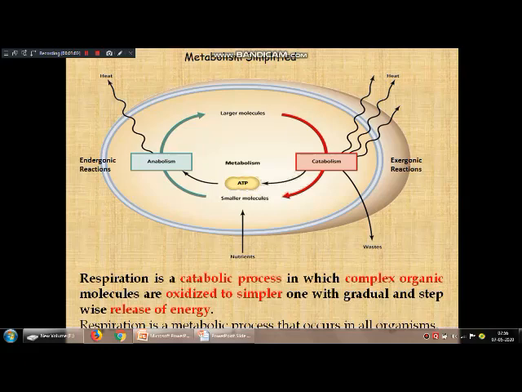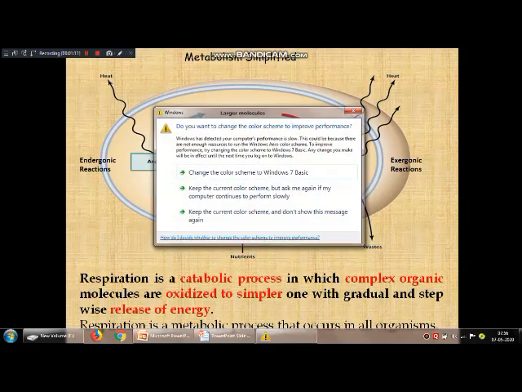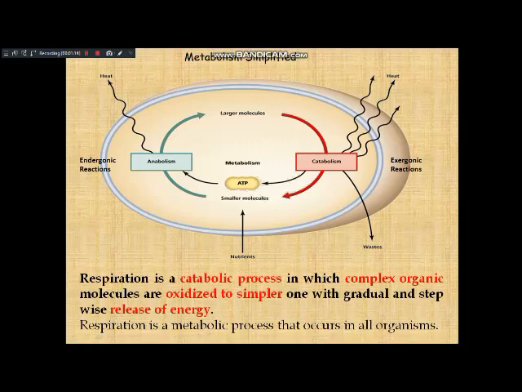The first one, anabolism. In this case, simple smaller molecules are converted into larger molecules, and in this process energy is used to prepare the larger molecules. At your level, you can take photosynthesis as an example of anabolism. In that, smaller molecules are converted into larger molecules, and the reactions that take place in anabolism are endergonic